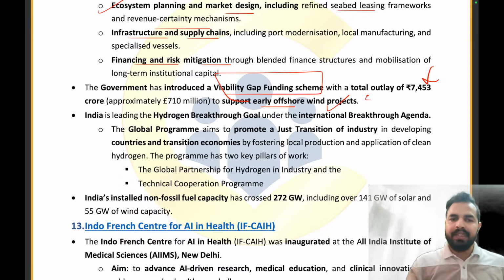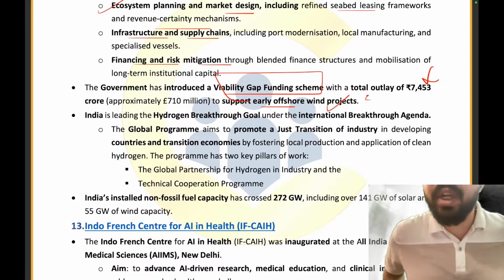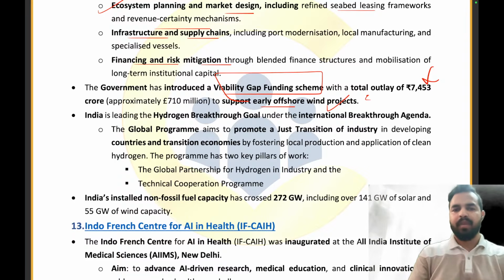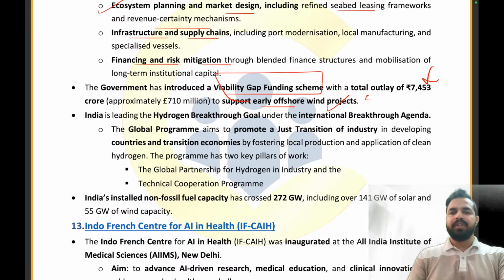Clear? Now, India is leading the hydrogen breakthrough goal under the International Breakthrough Agenda. The global program aims to promote a just transition of industry in developing countries and transition economies by fostering local production and application of the clean hydrogen. India's installed non-fossil fuel capacity has crossed 272 gigawatts, including over 141 gigawatts of solar and 55 gigawatts of wind capacity.